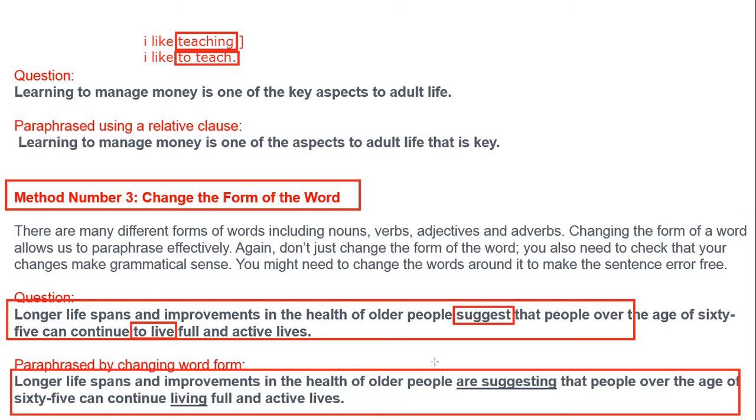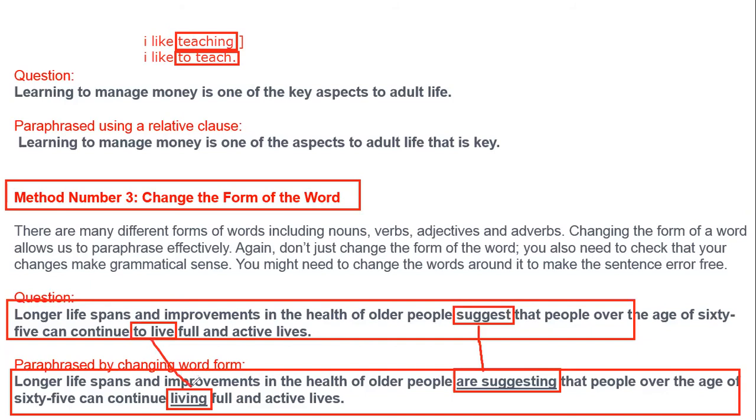Now, let's take over here. In the first one, we had "suggest", and we changed the form of the word. How have we changed the form? Suggest has been changed into "suggesting". Now, if you look at the second one, we have "to live", and "to live" is changed into "living". So this is again, what do we call it? We call it changing the word's form.